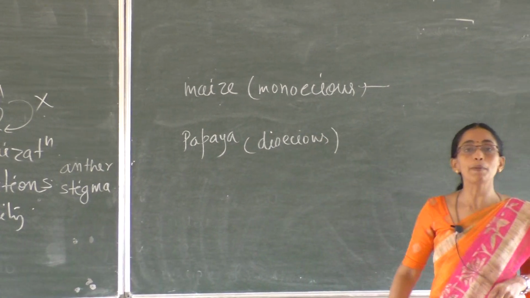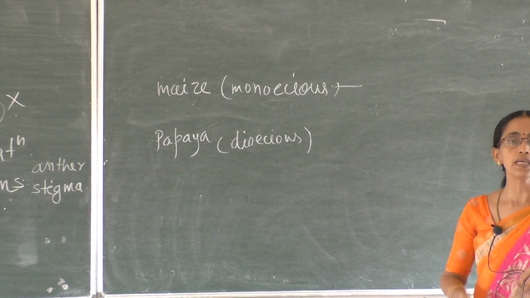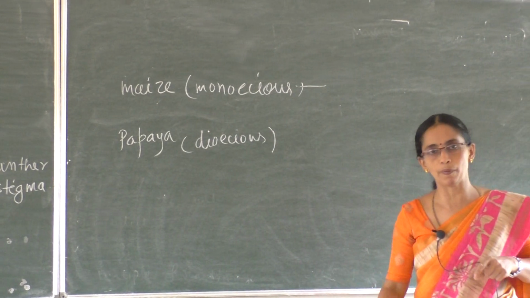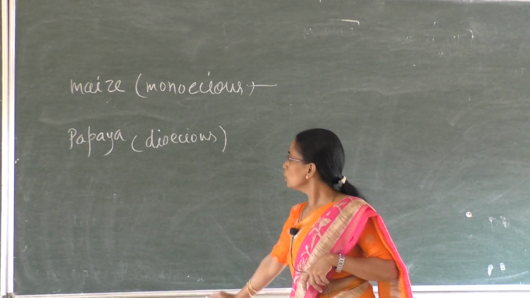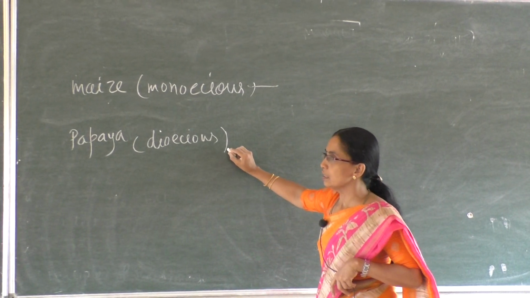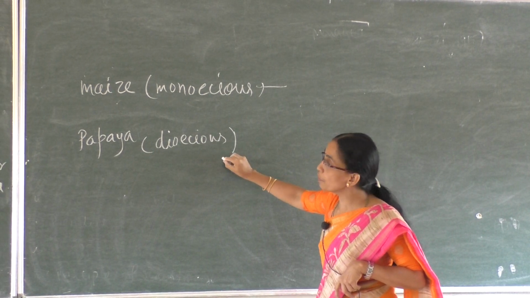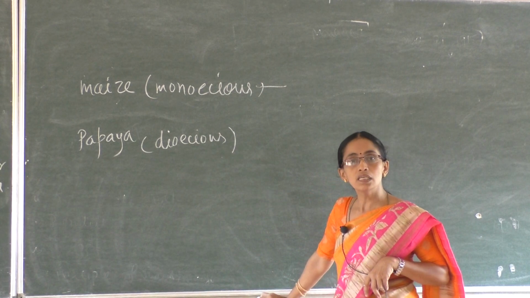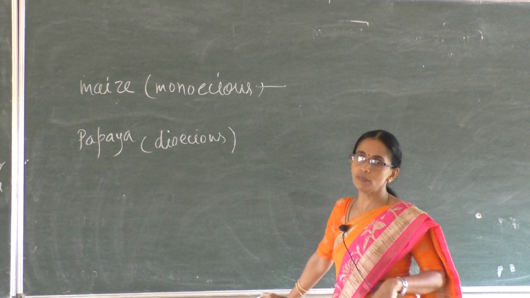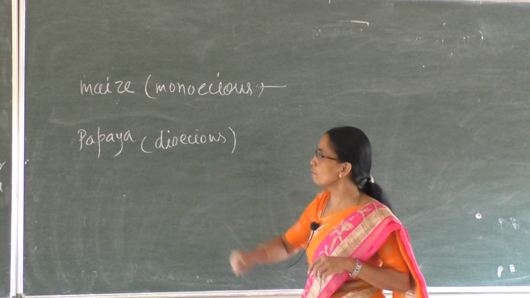We'll see one more. Papaya. Papaya is dioecious. We see in nature male papaya plant, female papaya plant. Means flowers are unisexual again. So in this, even geitonogamy is not possible. So prevents autogamy, prevents geitonogamy. The possible one is xenogamy. So prevents autogamy, again prevents self-pollination.